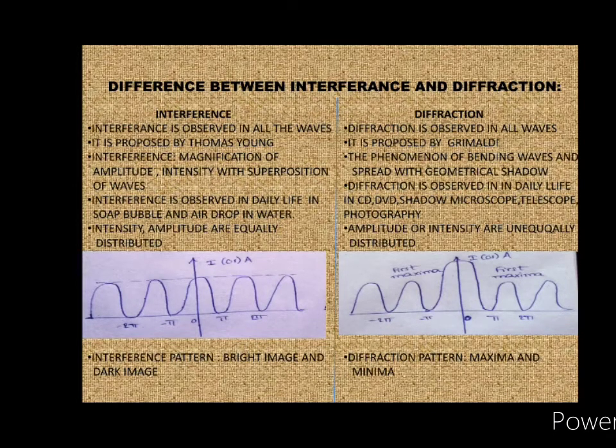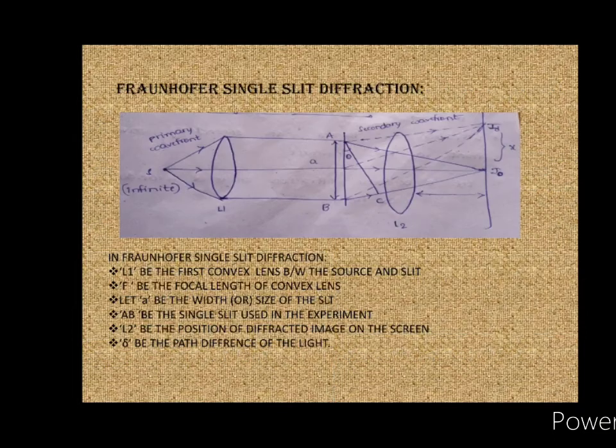In interference, intensity and amplitude are equally distributed, but in diffraction, amplitude and intensity are not distributed equally. Interference has a separate pattern, that is, one bright image and one dark image, but in diffraction the pattern is maxima and minima. One will be the first maxima, another will be the first minima.